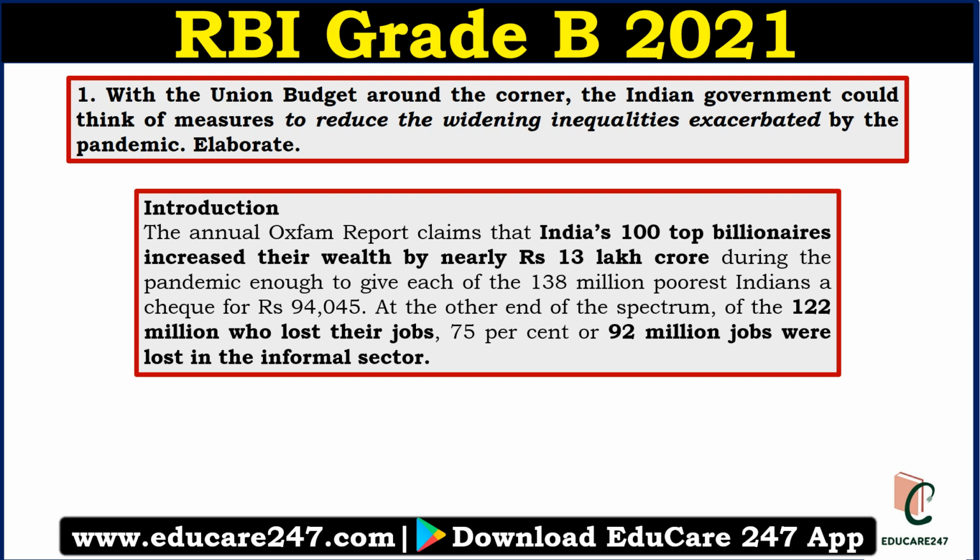Now why this question? Recently, an Oxford report claims that India's top 10 billionaires increased their wealth by 30 lakh crore during the pandemic. If this money were distributed, 138 million poor people would get a check of 94,000 rupees. So this is the recent report.